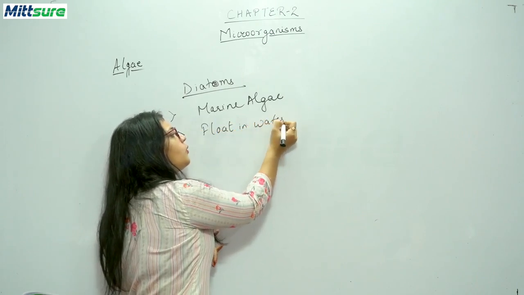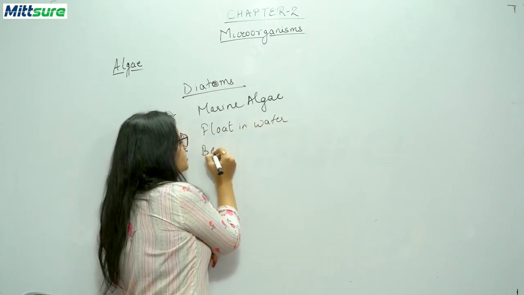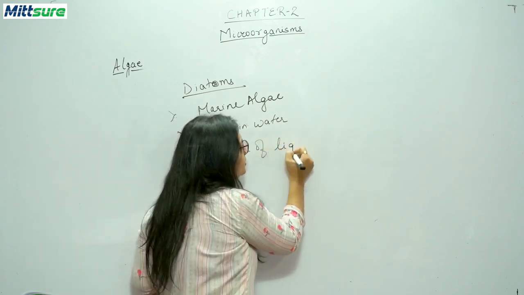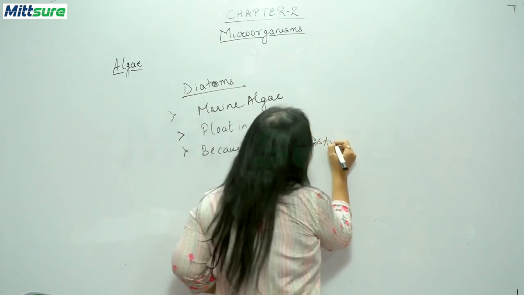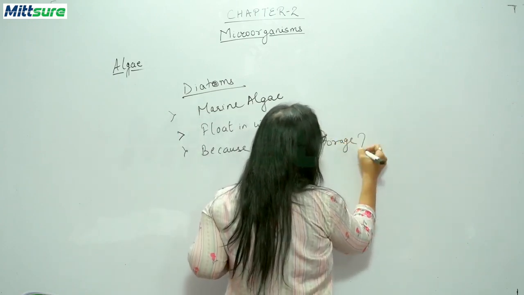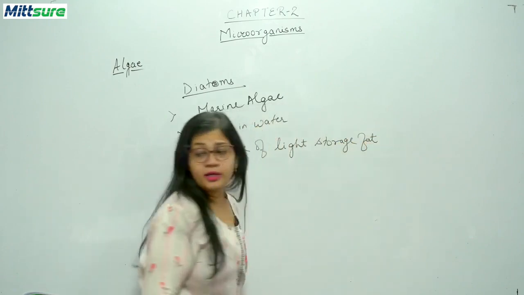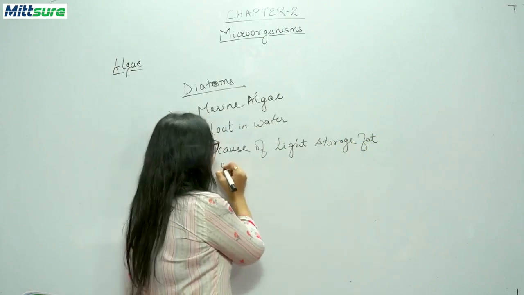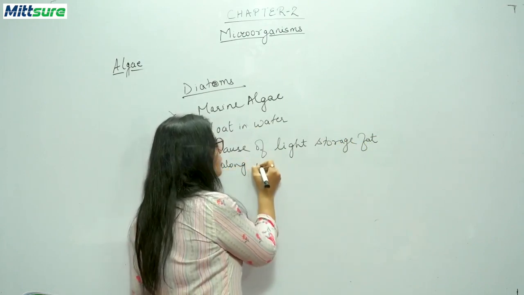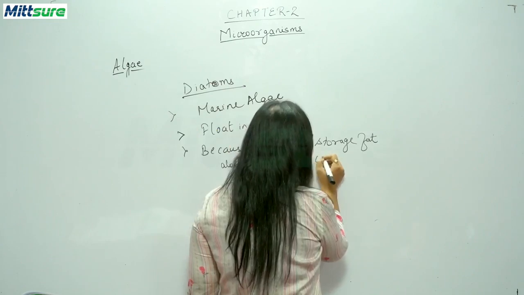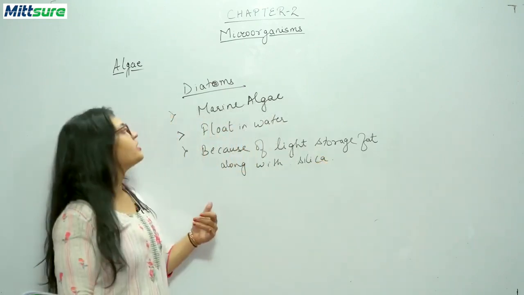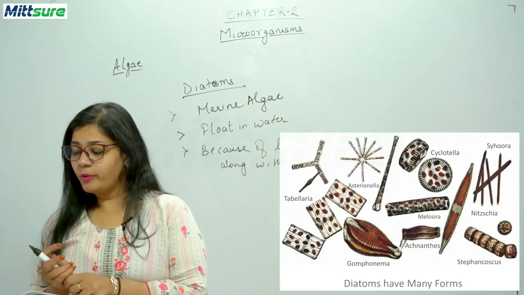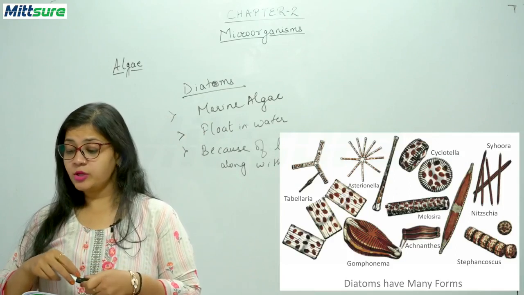And why can they float in water? Because of light storage fat. Because of this light storage fat presence along with silica. So this is about some diatoms, and students, you can see the forms of diatoms in your books.